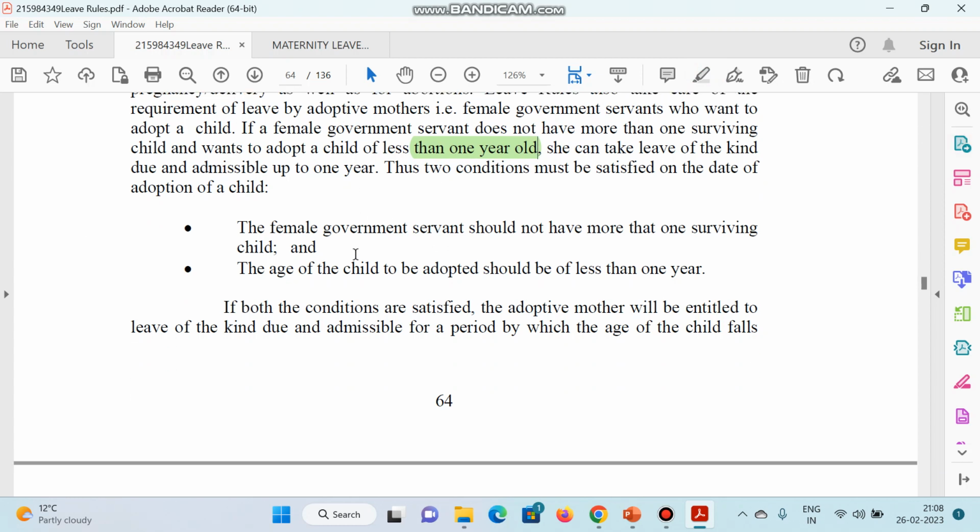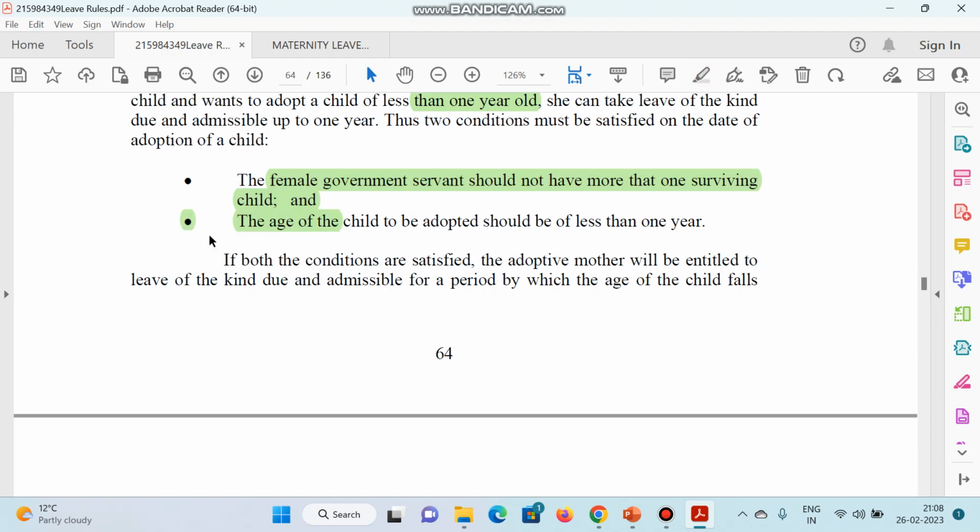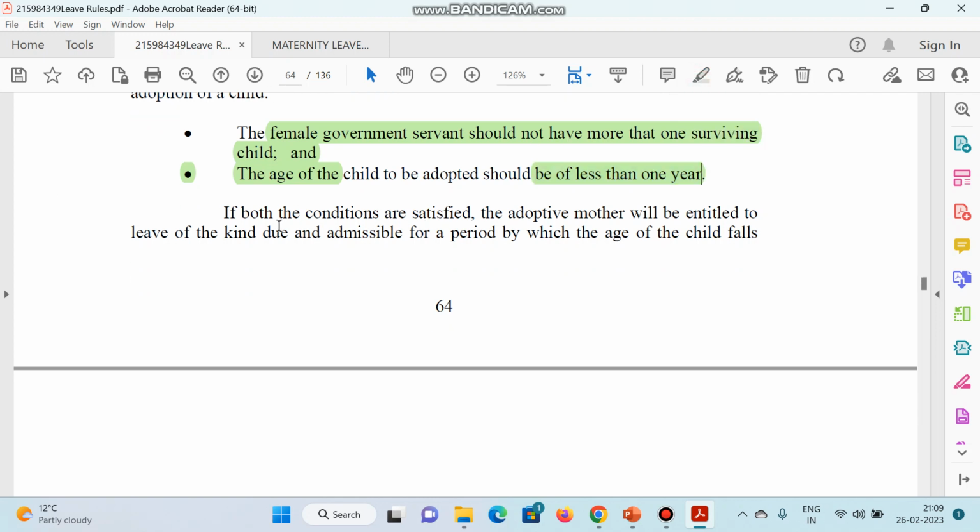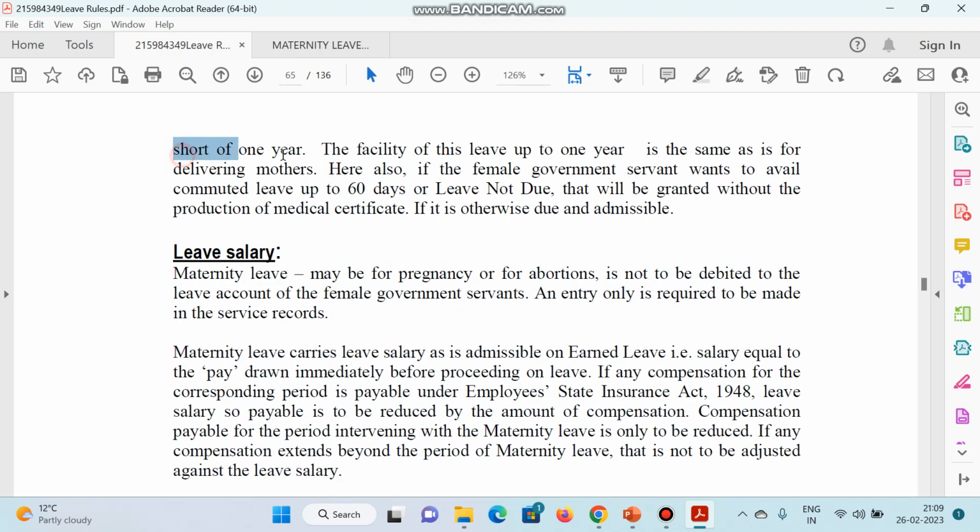So there are two conditions for satisfying this leave. Number one, the female government servant should not have more than one surviving child. And the second is that the age of the child to be adopted should be less than 1 year. So these two conditions should be fulfilled. If both conditions are fulfilled, the adoptive mother will be entitled to leave admissible for a period by which the age of the child falls short of 1 year. And this facility of leave up to 1 year is the same as for a delivering mother. So this is the condition that is the same.